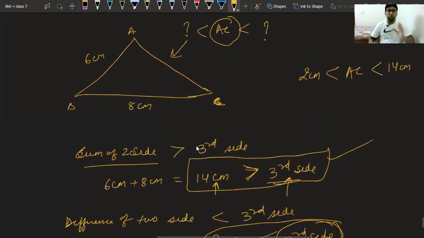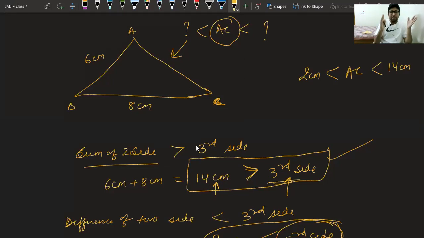Class, in this question, we cannot find the exact length. We can only find a possible range. And the range is, it should be more than 2 centimeter and less than 14 centimeter. So if I say AC is 2.1, this triangle is possible. If I say AC is 2.2, triangle is possible. If I say AC is 2.7, triangle is possible.